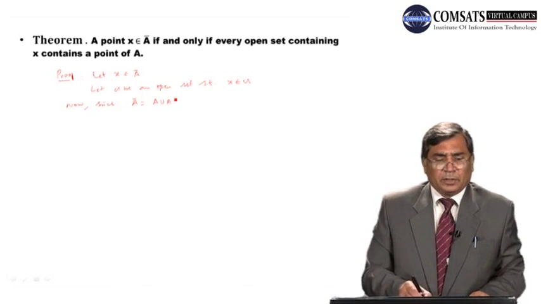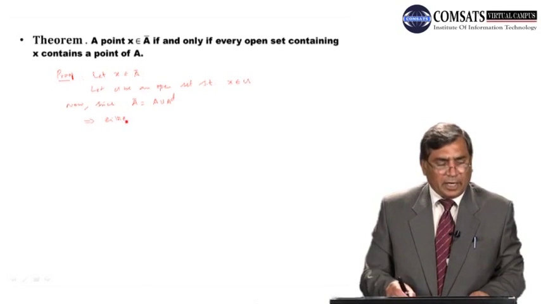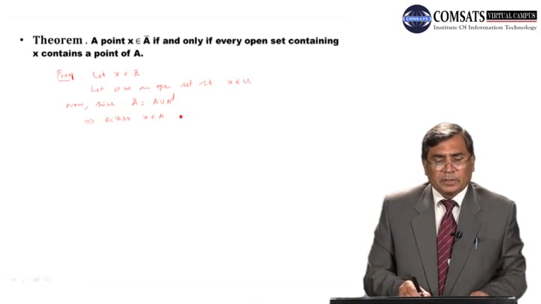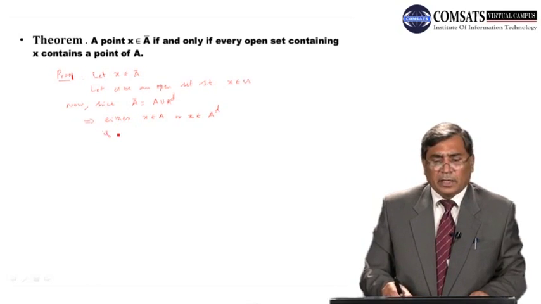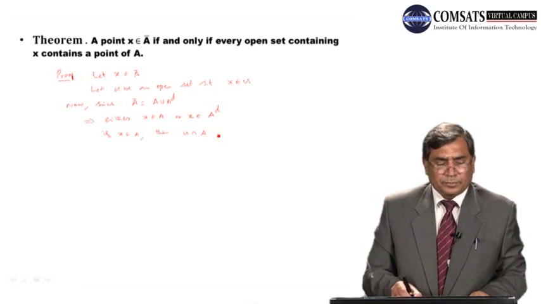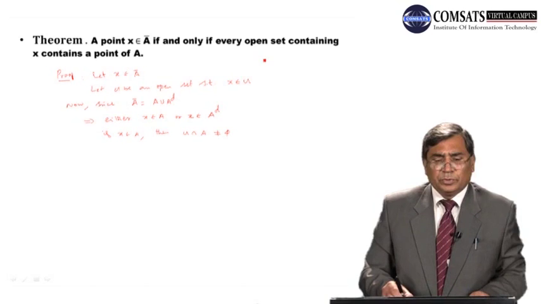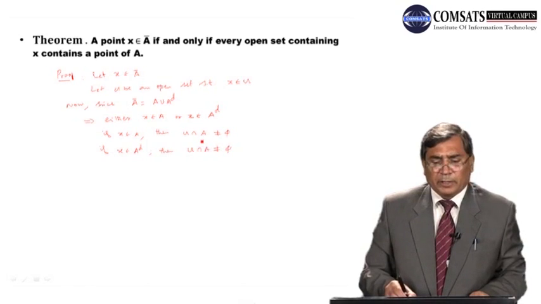Now, since closure of A is equal to A union the set of limit points of A, that is the derived set of A, this implies either X belongs to A or X belongs to the derived set of A. If X belongs to A, then U intersection A is not equal to phi, which implies that every open set containing X contains a point of A. If X belongs to the derived set of A, X is a limit point of A, then by definition of the limit point, this U intersection A should not be equal to phi.